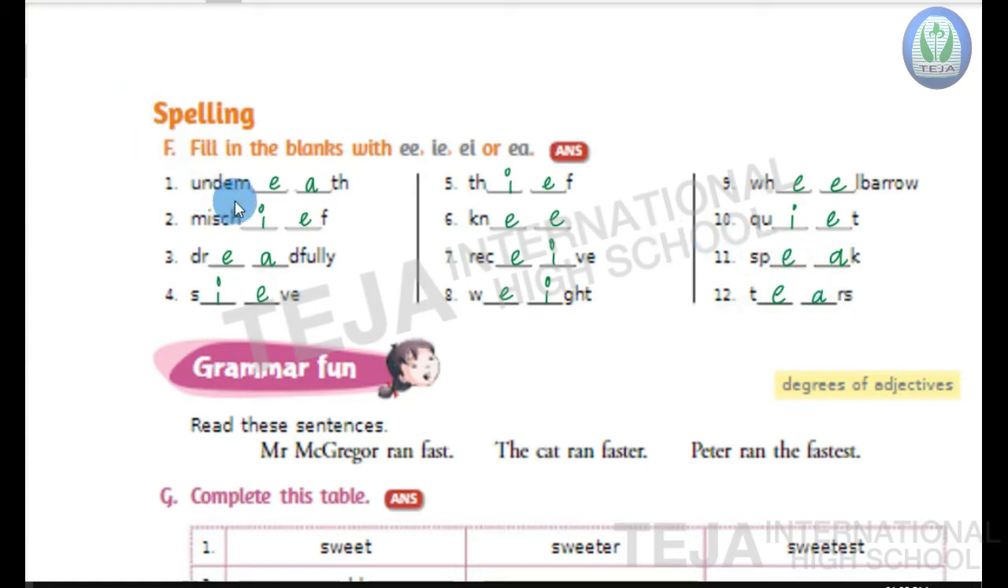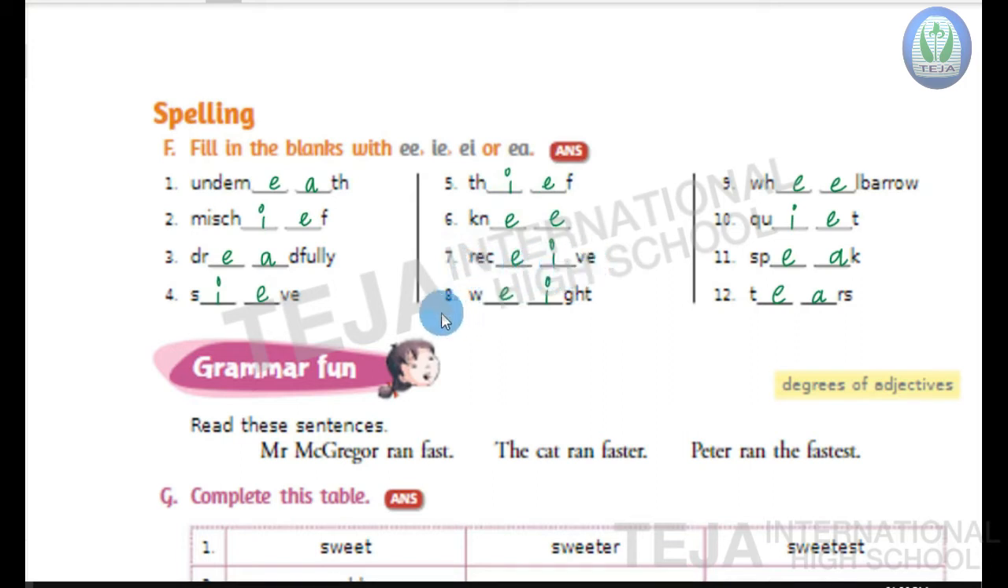So now once we'll read all the words, children. First one, underneath. Underneath, underneath. Second one, mischief. Mischief, mischief. And the third word is dreadfully. Dreadfully, dreadfully. Fourth one, sieve. Sieve, sieve. Fifth one, thief. Thief, thief. Sixth one, knee. Knee, knee. Seventh one, receive.